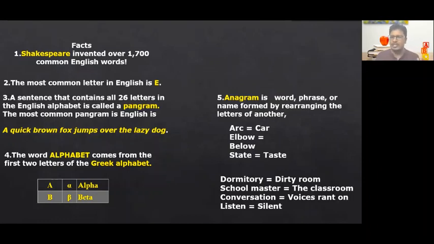Similarly, dormitory. What is dormitory? A sleeping place is called a dormitory. So that can be changed into dirty room. Schoolmaster can become a classroom. Conversation can become voice rant on. Listen may become silent when we interchange the letters. So this is about some facts.